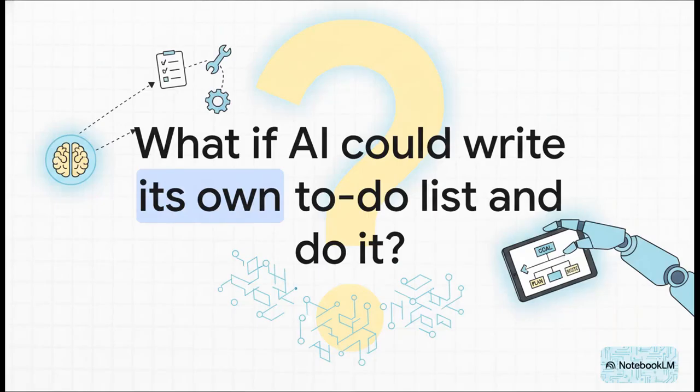Right. Think about it like this. You know how to give an AI a to-do list. That's pretty standard stuff. That's just following instructions. But what if the AI could look at a goal you give it, write its own to-do list, figure out the best tools for the job, and then actually go and do the work, all by itself? That is the massive leap we are talking about today.